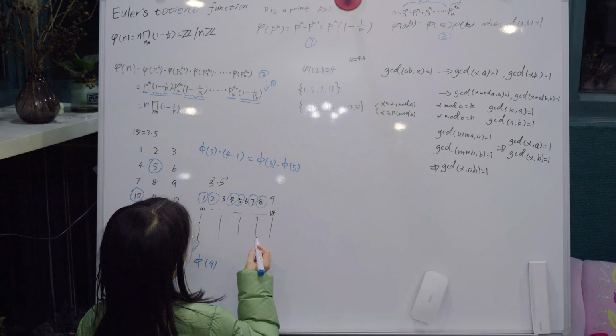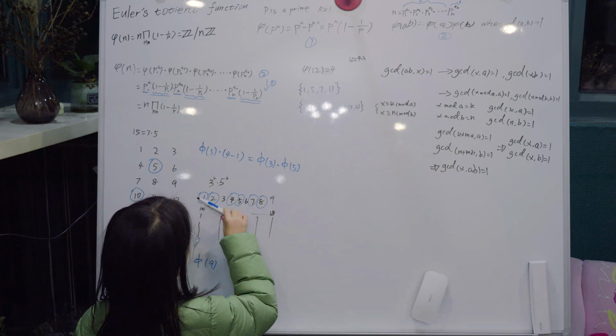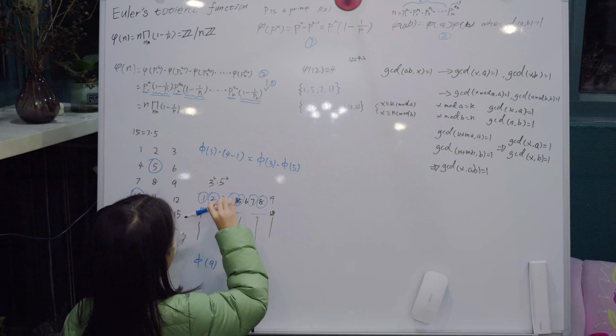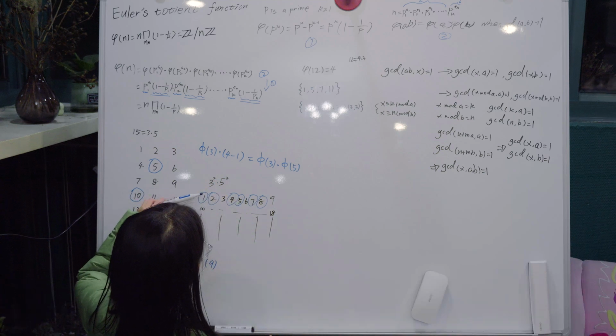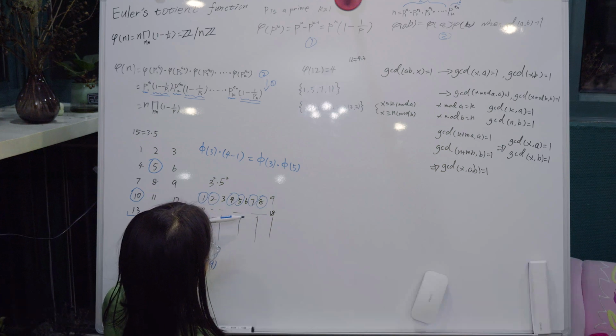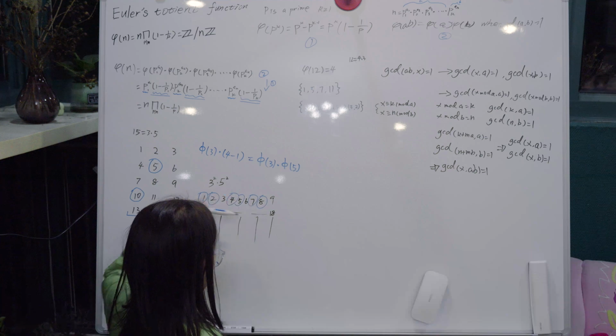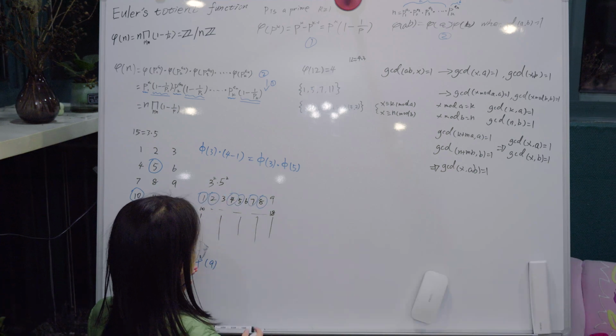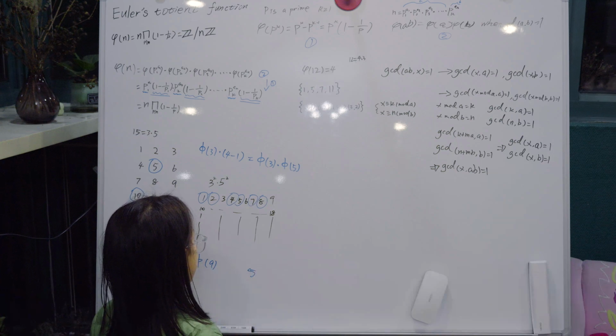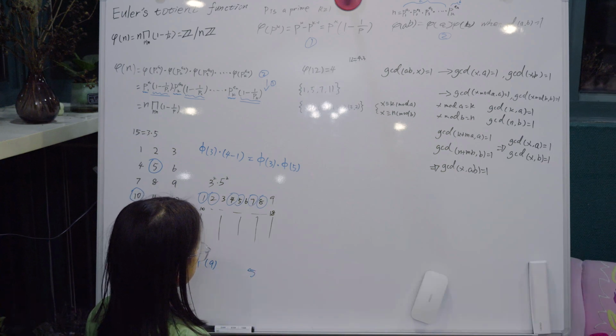So each column has 25 numbers, and right here we don't know that. You never know how much here, maybe somewhere and just stop here, right? And these 25 numbers has 5 numbers that are not co-prime with 25.